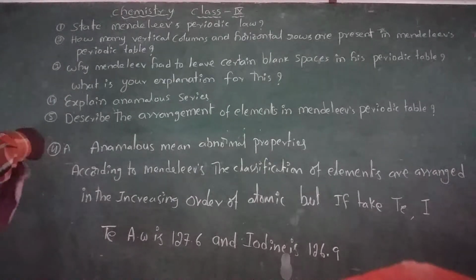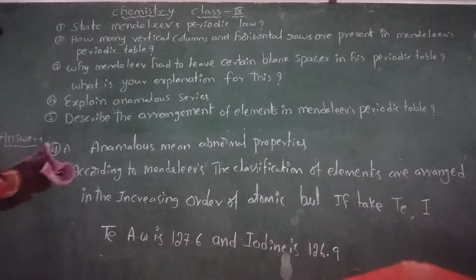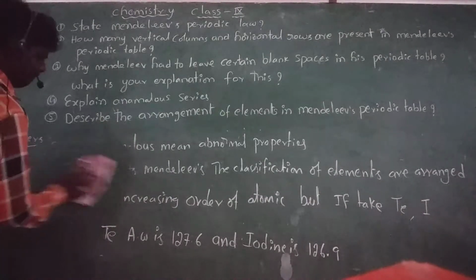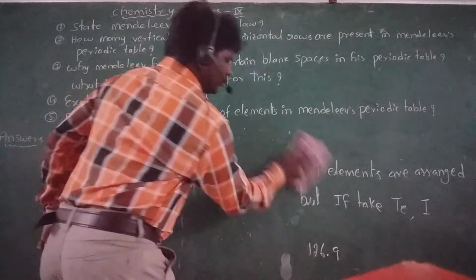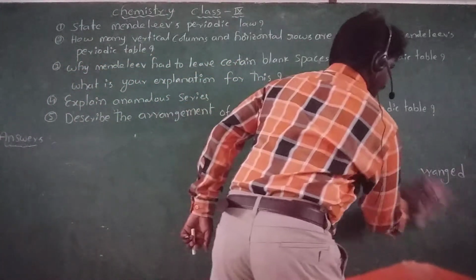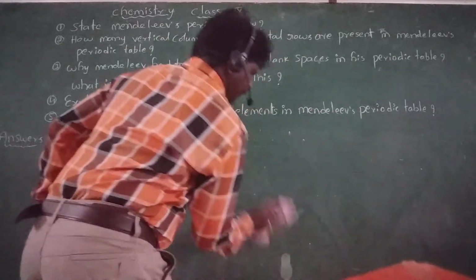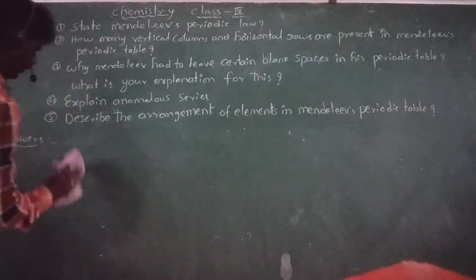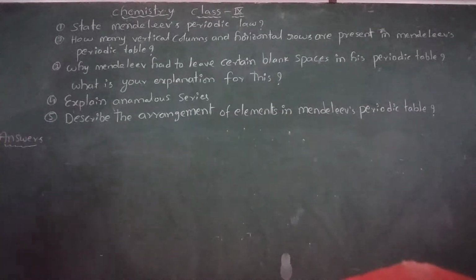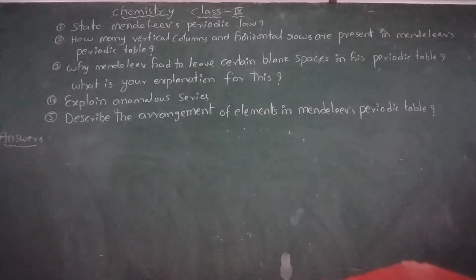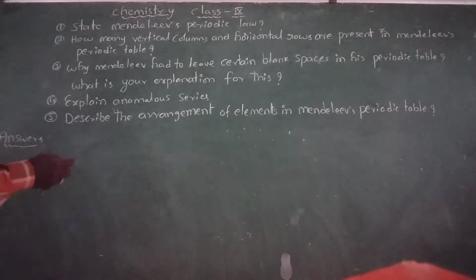The next question: describe the arrangement of elements in Mendeleev's periodic table. According to Mendeleev's classification, the elements are arranged by both physical and chemical properties of the elements and their periodic function of their atomic weight. That is called Mendeleev's periodic law.